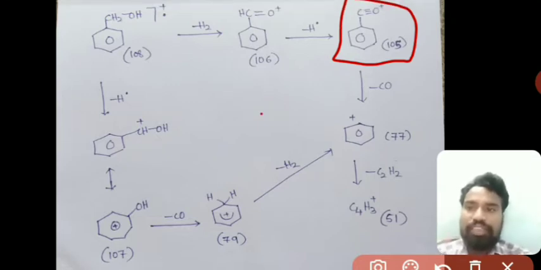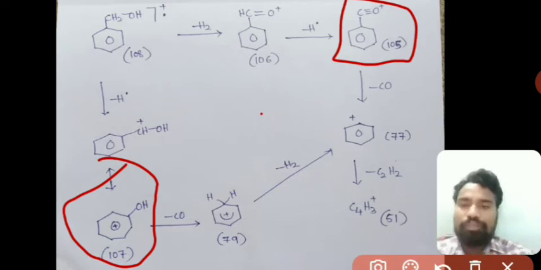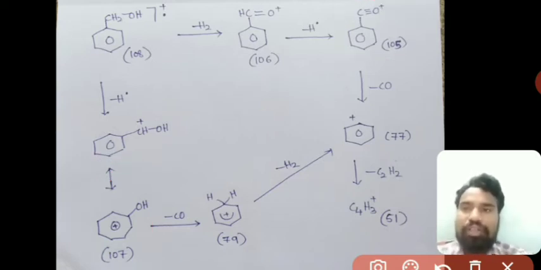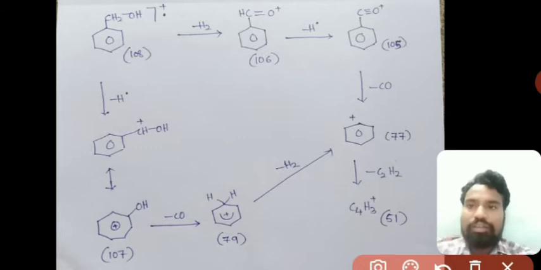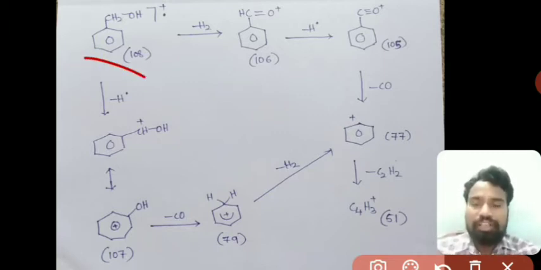Of course, the tropylium carbocation is also one of the stable carbocations. So these are the things we can observe in the fragmentation of benzyl alcohol, right. With this, the fragmentation process in alcohols is completed, because we have seen simple alcohols and aromatic alcohols: one is phenol and the second one is benzyl alcohol. Okay.